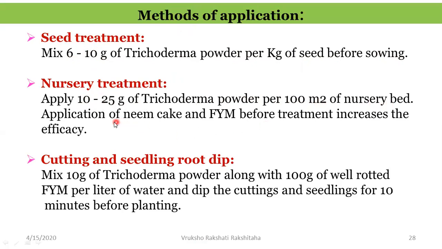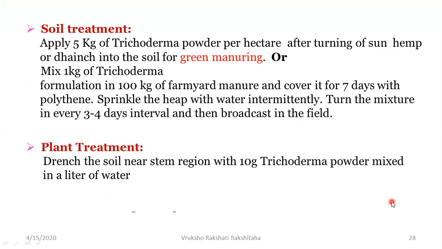Okay, and along with this, if neem cake and farmyard manure are applied before the Trichoderma is applied, then that will increase the efficacy. Then the Trichoderma can be used for cutting and seedling root dip. So 10 grams of Trichoderma powder is mixed with 100 grams of well rotted FYM per liter of water. And the cuttings, the plants which are propagated by means of cuttings, and even the seedlings, can be dipped into this for 10 minutes just before planting.